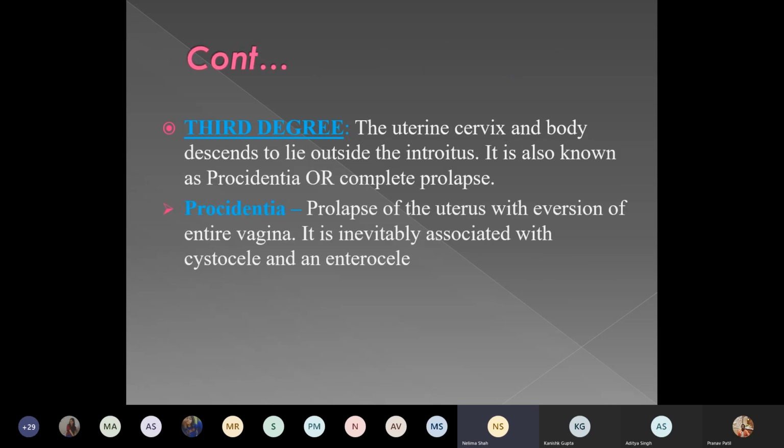Third degree is where the uterine cervix and body descend and lie outside the introitus. It is called procidentia or complete prolapse, where the whole of the uterus and total eversion of the entire vagina occurs. It is inevitably associated with cystocele and enterocele also.